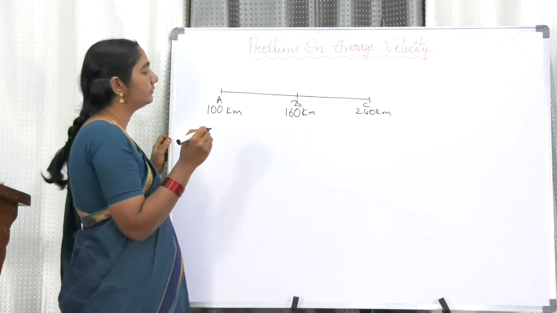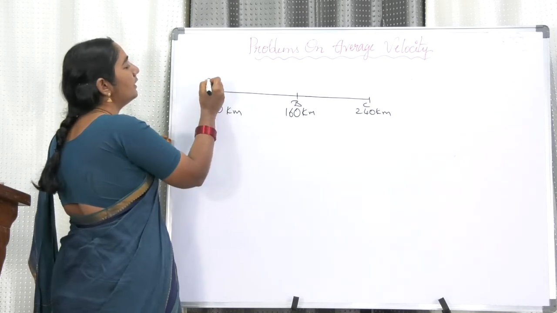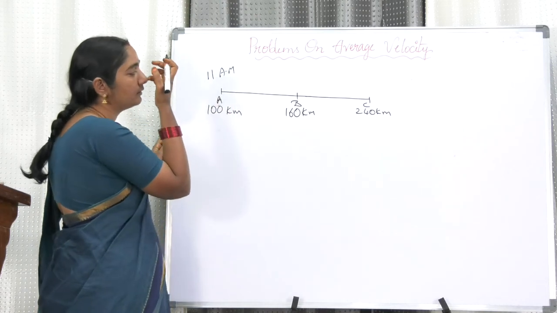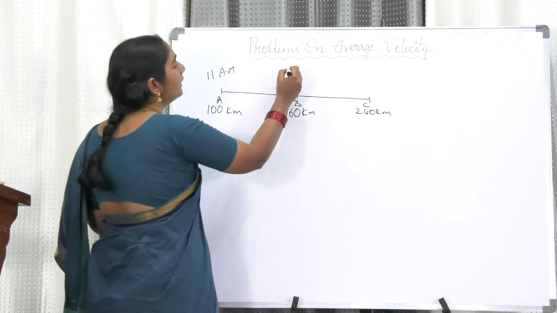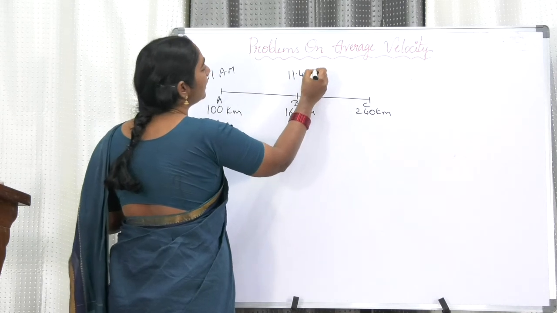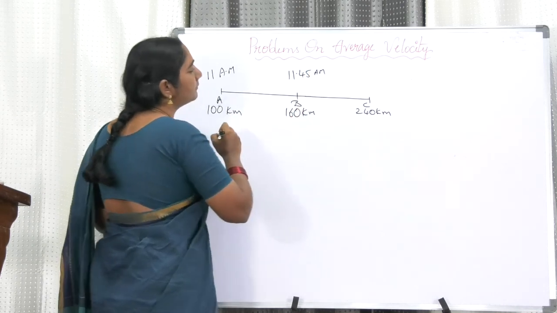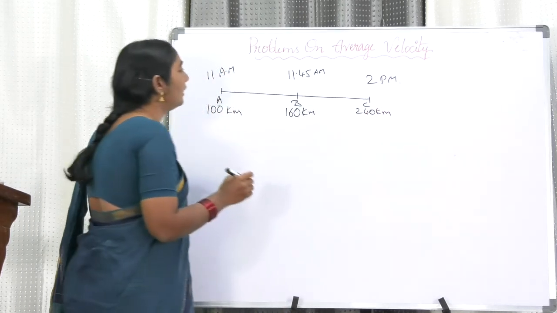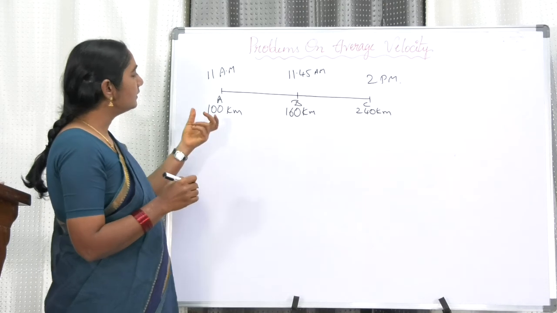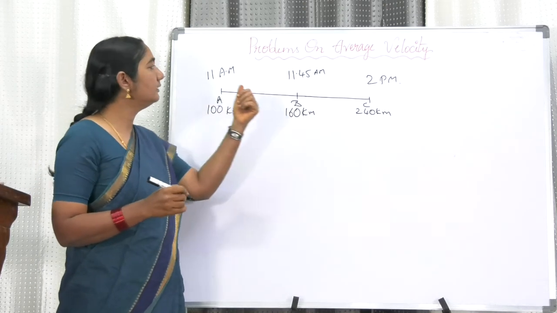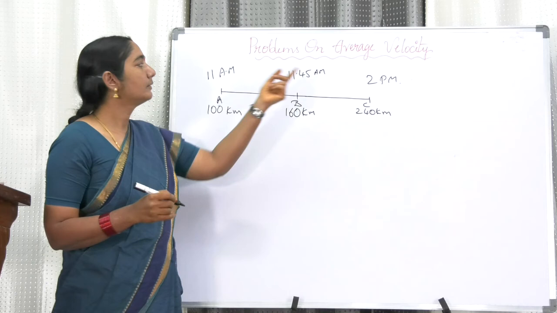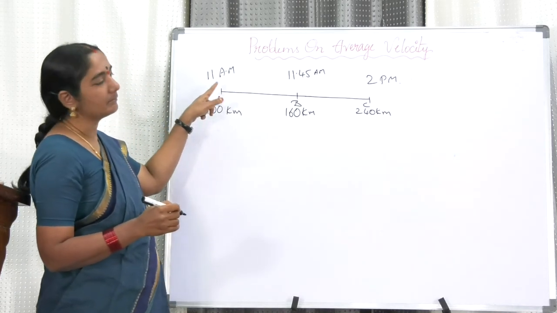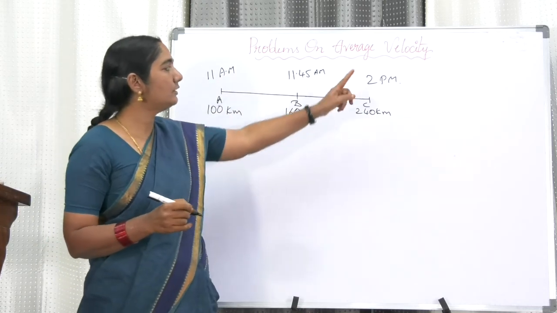At 11 a.m., and 11:45 a.m. By the time we came here, it became 11:45 a.m. And 2 p.m. So now the marking on the stone is given and the time is given. By the time the car reaches the point A, it is 11 a.m.; B, 11:45; C, 2 p.m.